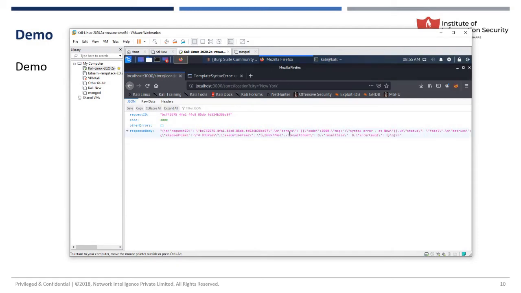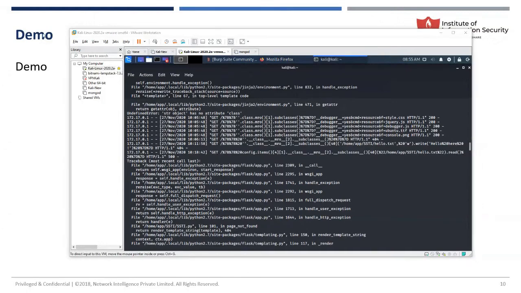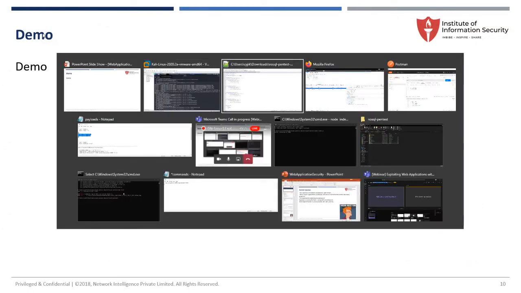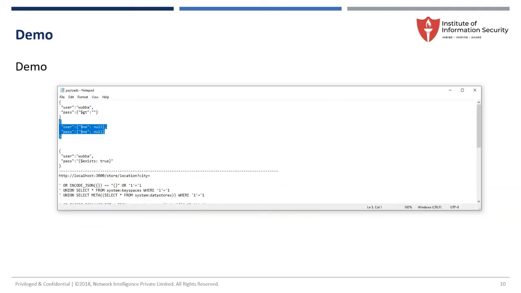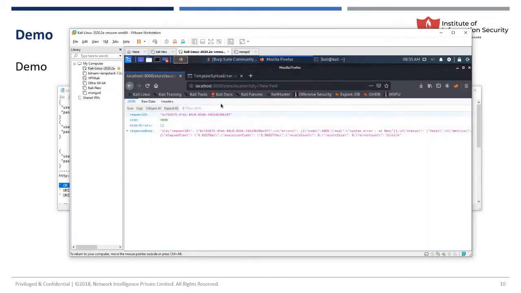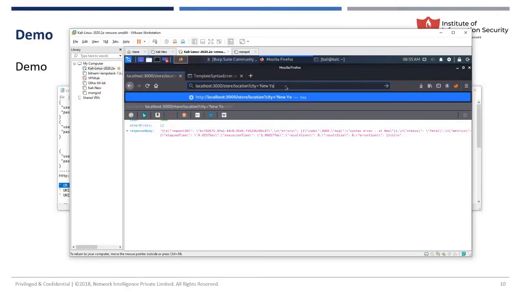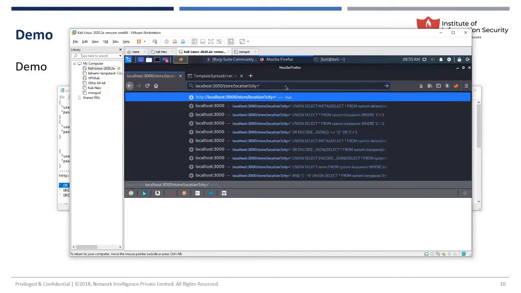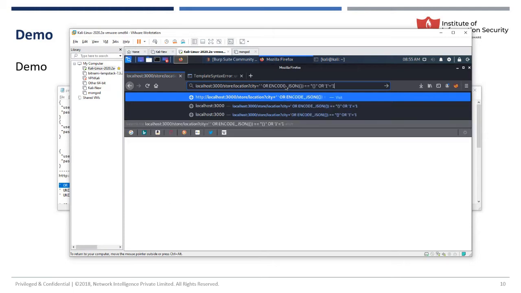Okay, so now let me go back. I will explain to you what this code does. Let me put this code here. Initially, once I found out, what I'm trying to do is this.